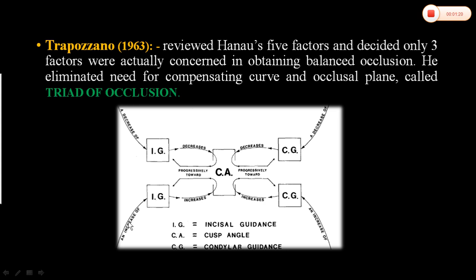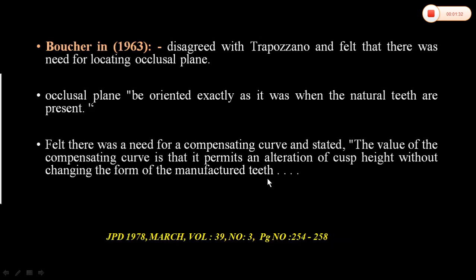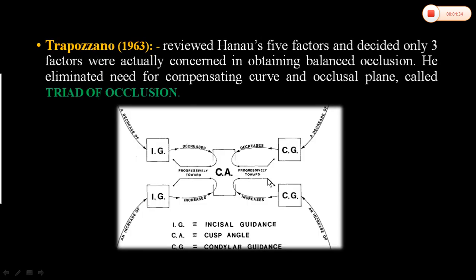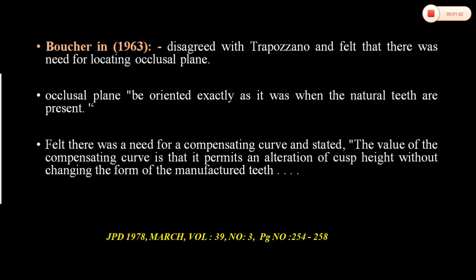Increase of incisal guidance increases cuspal angle. Decrease of condylar guidance decreases cuspal angle. Increasing of condylar guidance increases cuspal angle. So he has thought of condylar guidance, incisal guidance and cuspal angle. Now these 3 he called the triad of occlusion.